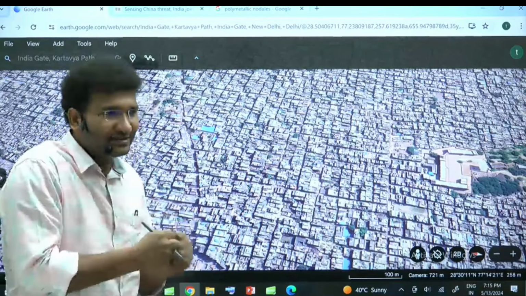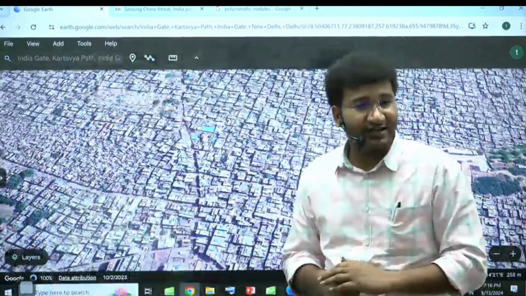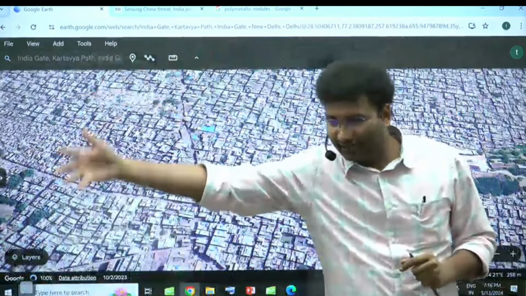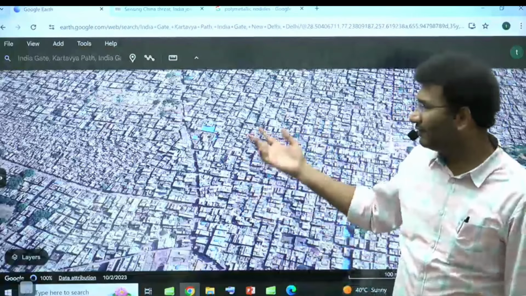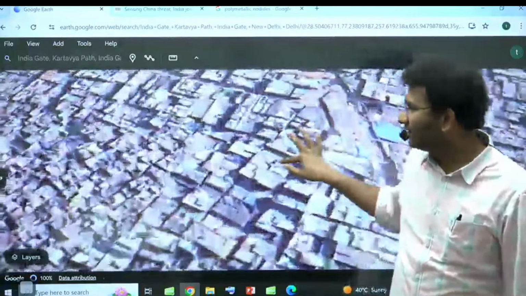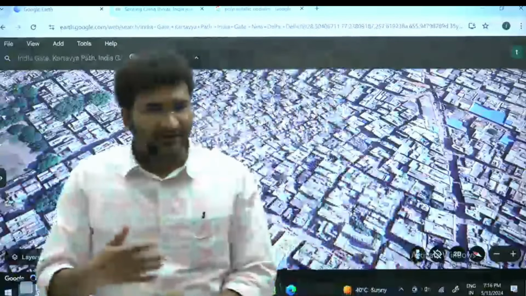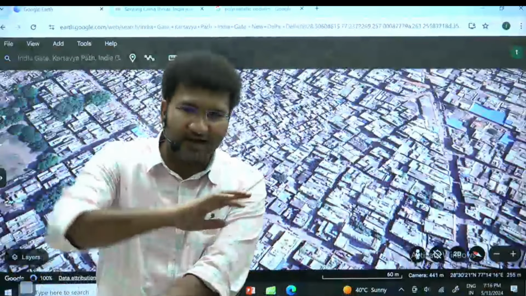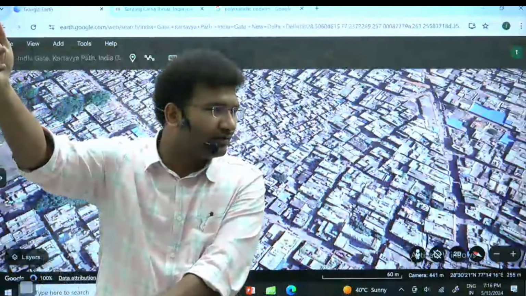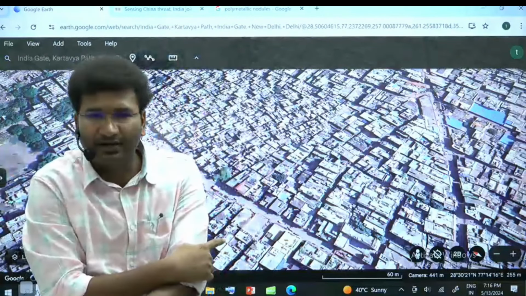These are nucleated settlements which are unplanned in nature. Now, it is your duty to understand what are the problems in a planned area and what are the problems that you get to see in an unplanned area. Ultimately, everyone wants to live in a city which is very well planned. So, it is blissful that you are staying in Chandigarh, but go to New Delhi and a few kilometers away from New Delhi, you will see a different lifestyle there. Now, this is the problem of settlement that you need to understand.